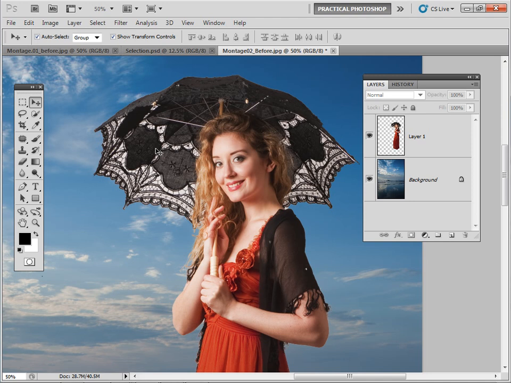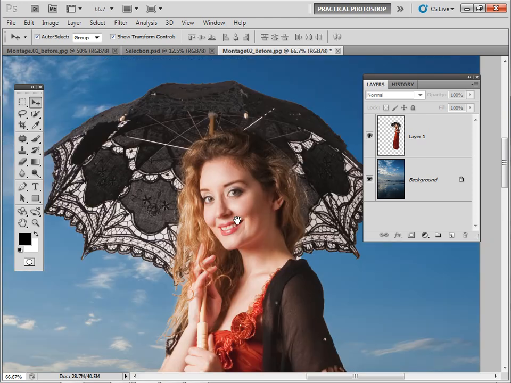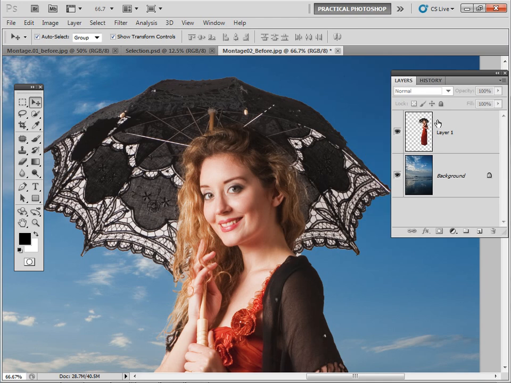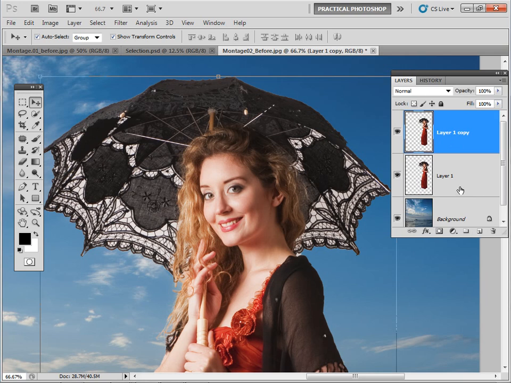It wouldn't feel like the sky was being shown through lace. It would have just looked very unrealistic. So to make it look realistic, let's just get that nice and big. Let's just move this layers palette just a little bit to the side. Now first of all, we're going to just duplicate our layer there, so we can just do that by dragging it into the new layer.